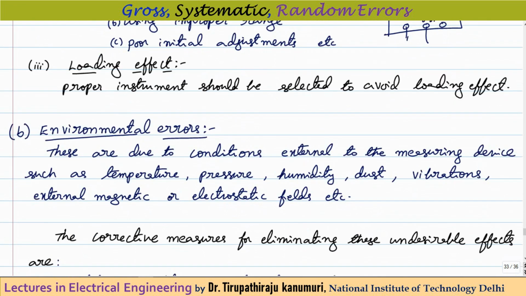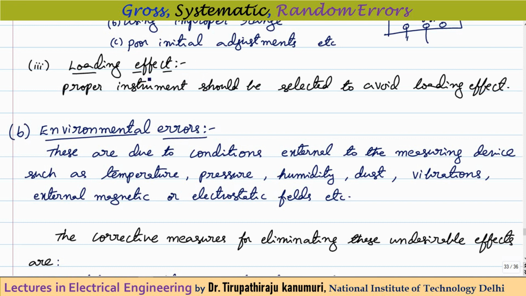The third type of error will be due to the loading effect, which is already discussed in a separate lecture. We have seen that the loading effect will be there due to the instrument. Let us take for example the voltmeter. The voltmeter is connected across the supply. Always the resistance of the voltmeter should be greater than the equivalent resistance at the points, or the Thevenin equivalent resistance up to the point where you are measuring. Then only the loading effect will be less. Otherwise the loading effect will dominate. Similarly, if you are going for series connected instruments such as an ammeter, the resistance should be as minimum as possible in order to avoid the loading effect.